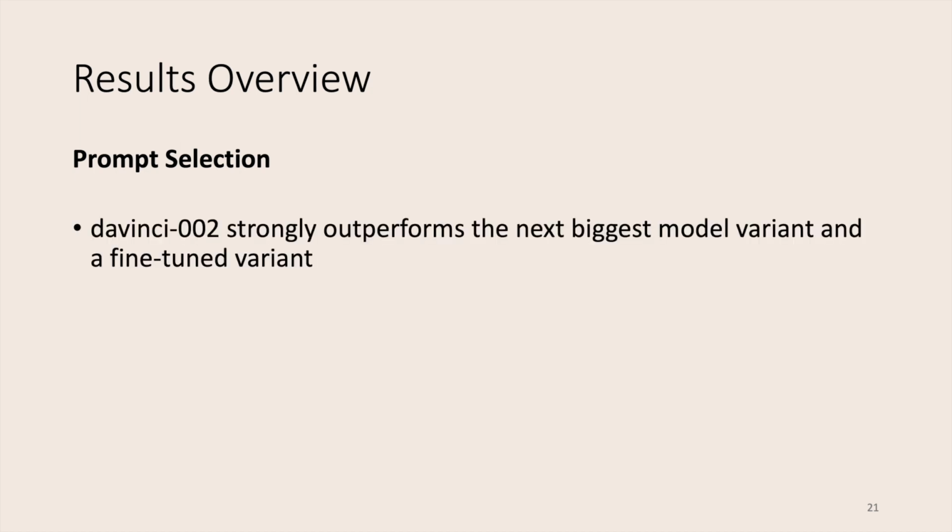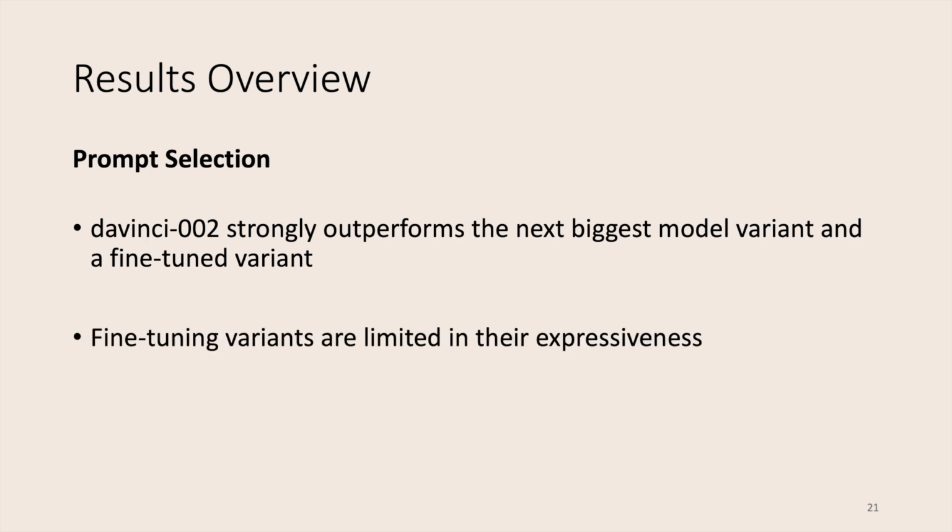Then some other interesting results regarding the prompt selection. We have DaVinci 2, which strongly outperforms the next biggest model variant, and also any fine-tuned variant we tried. We also saw that fine-tuning GPT-3 variants leads to a limited expressiveness in the sense that they generate much fewer source domains.